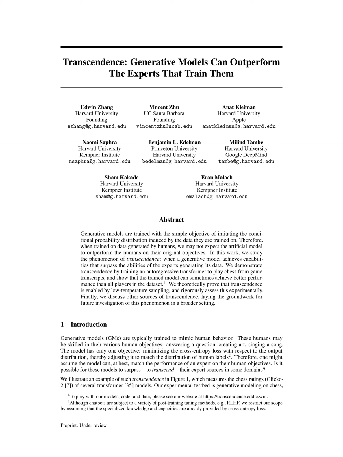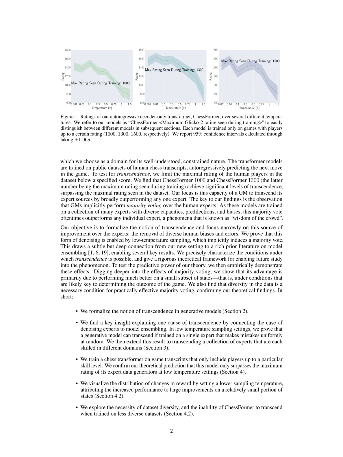This process is repeated for each model and level of the chess engine to obtain calibrated ratings for the models. The results are reported with confidence intervals to assess the performance of the models. This experimental setup and evaluation process validate the method by demonstrating the models' ability to transcend their expert sources by outperforming the players who generated the training data, particularly under low-temperature sampling conditions.